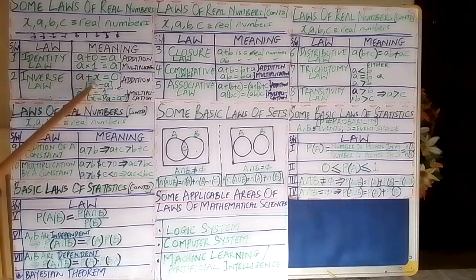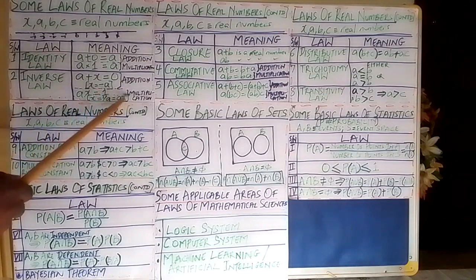So the inverse we are looking for is 1 over a, which can also be written in index form as a raised to the power minus 1. So that's the identity law, and that is the inverse law.